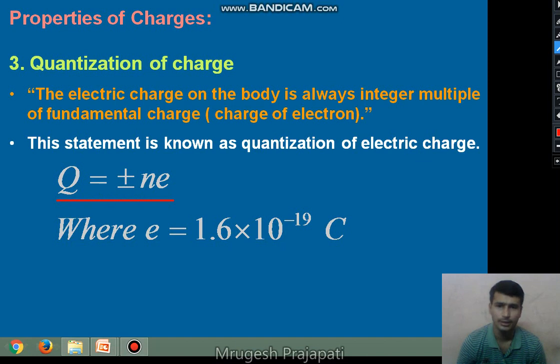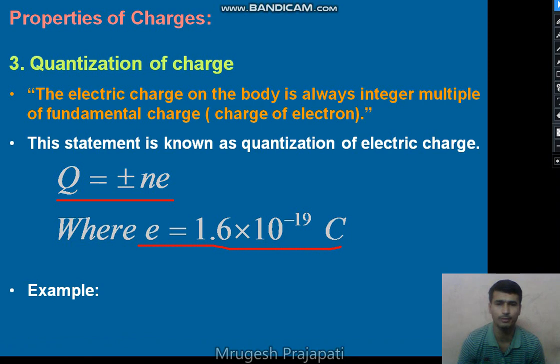Right? If electrons are removed from the body, the charge on the body is plus, and if electrons are accepted by the body, the charge on the body is minus. But the total charge is an integer multiple of the fundamental charge, that is the charge of the electron. And the charge of the electron e is equal to 1.6 into 10 raised to minus 19 coulomb. Coulomb is the unit of charge, right?